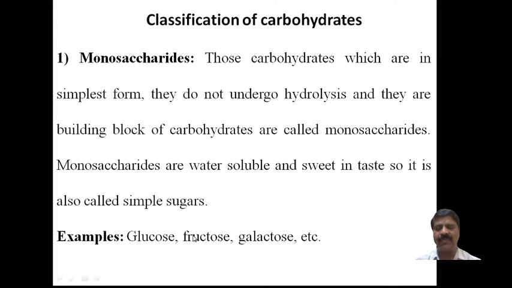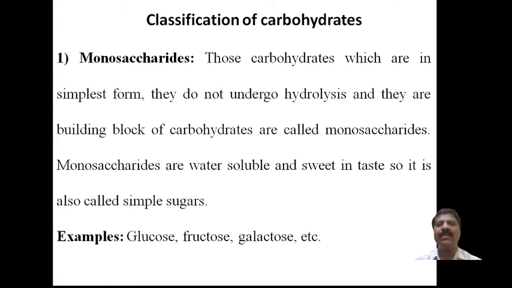Fructose is also water soluble. Glucose has an aldehyde group, and fructose has a ketone group. Glucose is an aldose and fructose is a ketose; they have the same molecular formula but differ only in functional group. These are functional isomers. The third one is galactose. These are the examples of monosaccharides.